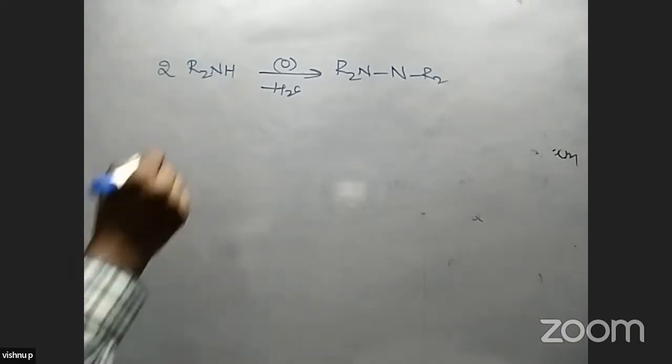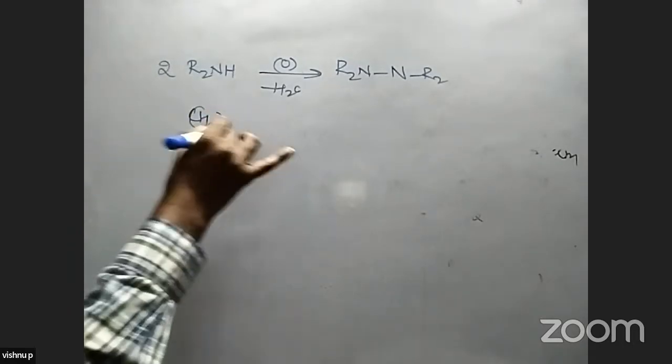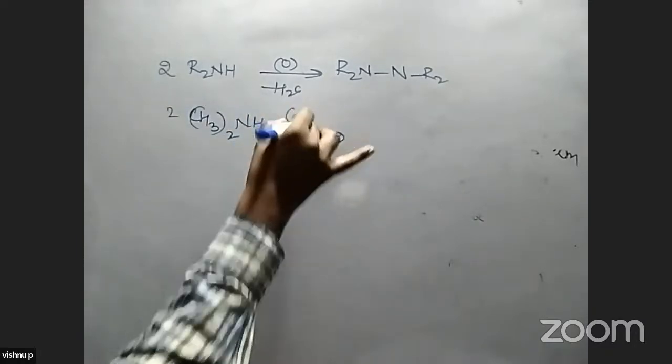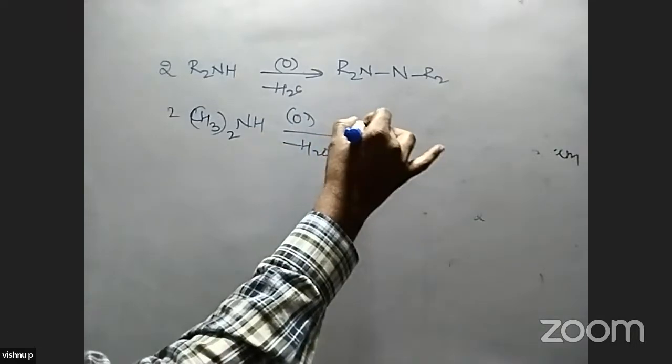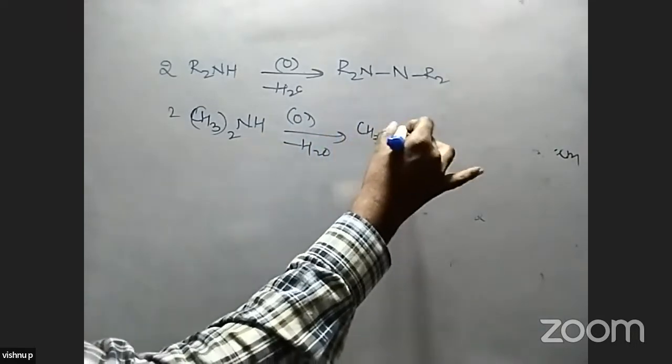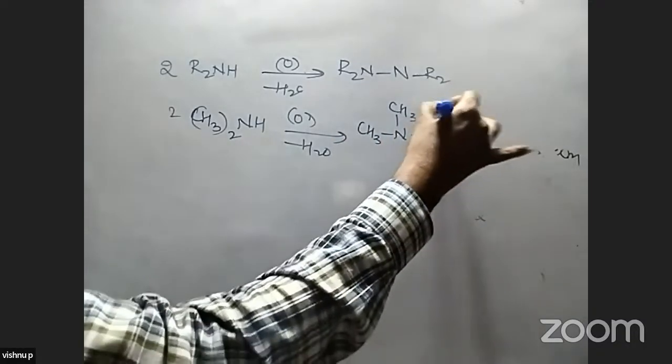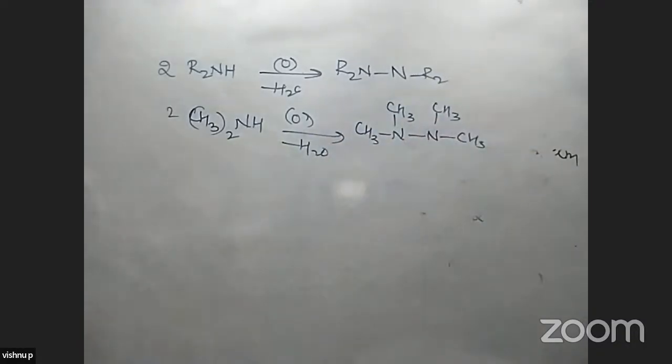One example: two molecules of (CH3)2NH involved in oxidation, H2O is separated, and we get (CH3)2N-N(CH3)2, tetramethyl hydrazine. The compound is called tetramethyl hydrazine and is formed in this reaction.